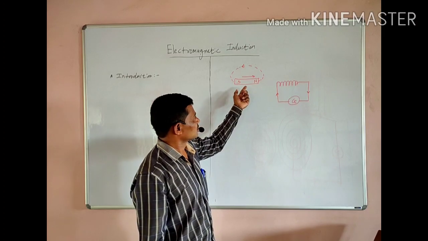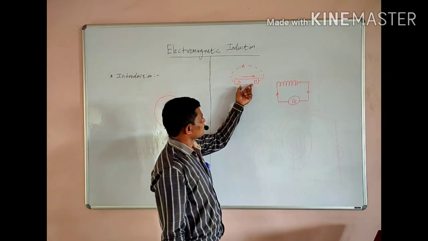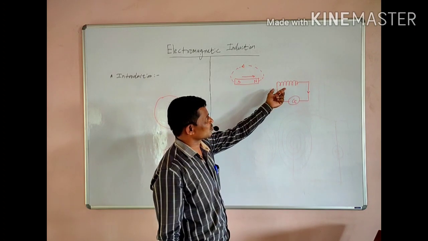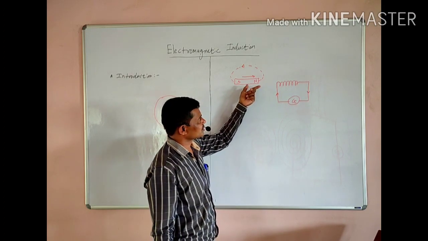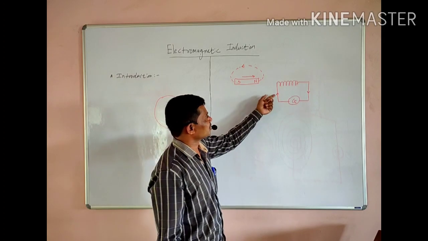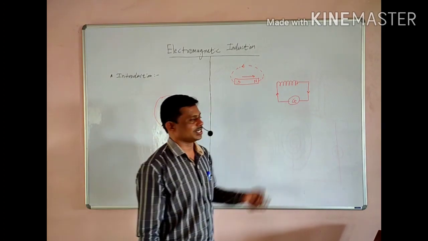And when the speed of the magnet approaching the coil goes on increasing or suddenly decreasing, we observe that the magnitude of induced EMF goes on increasing or decreasing.